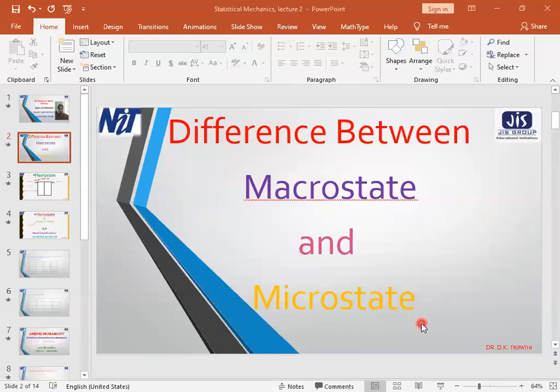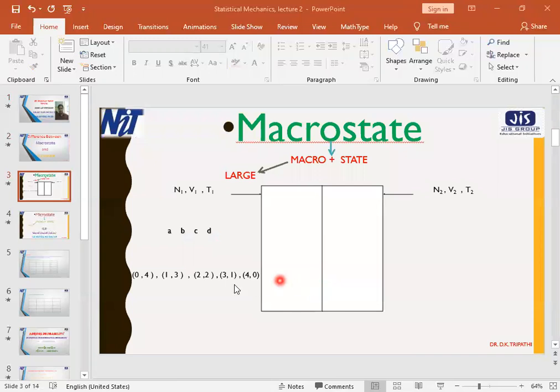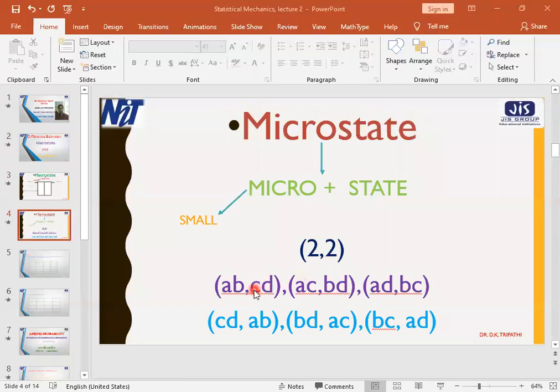So we conclude one more thing, that for a single microstate, there will be only one macrostate. How do you see? Suppose this macrostate 0, 4 can be realized in only one way, 0 and ABCD. Whereas this 2, 2 distribution is realized in 6 ways.